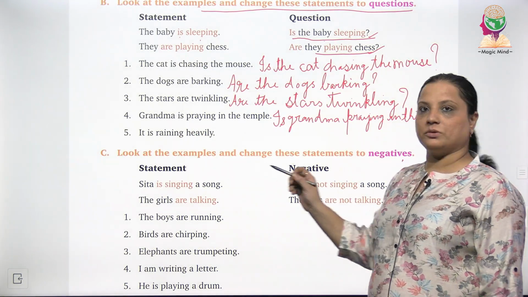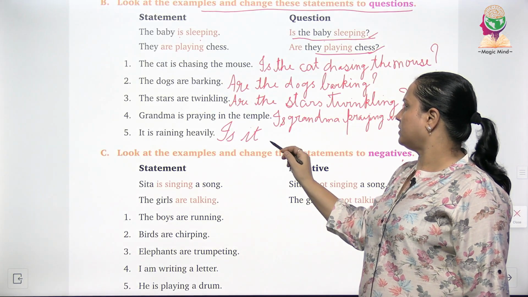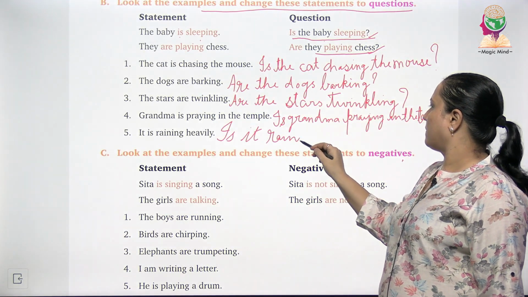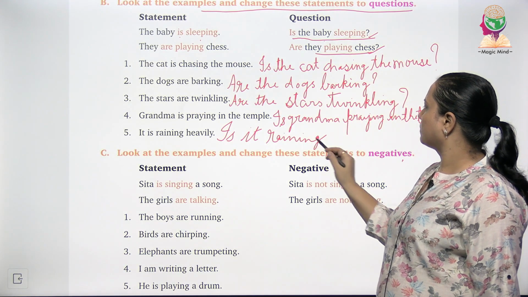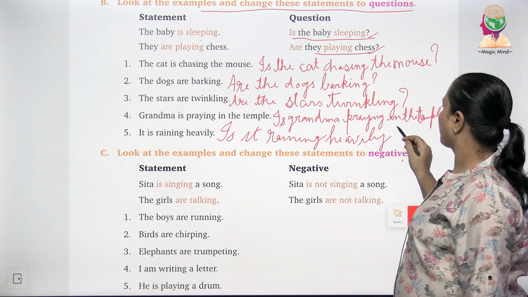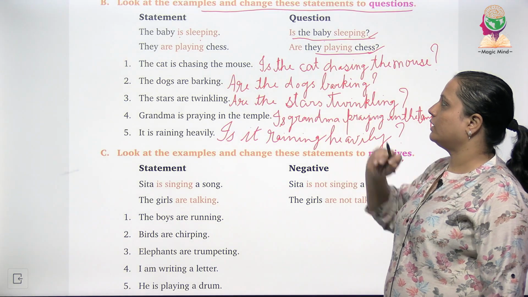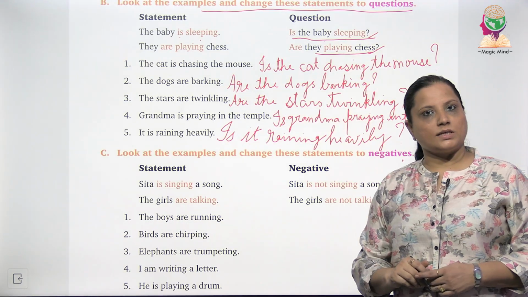Then the last sentence, it is raining heavily. तो ये चेंज होके क्या बन जाएगा? Is it raining heavily? So this is all about question number B. Now let's do question number C.